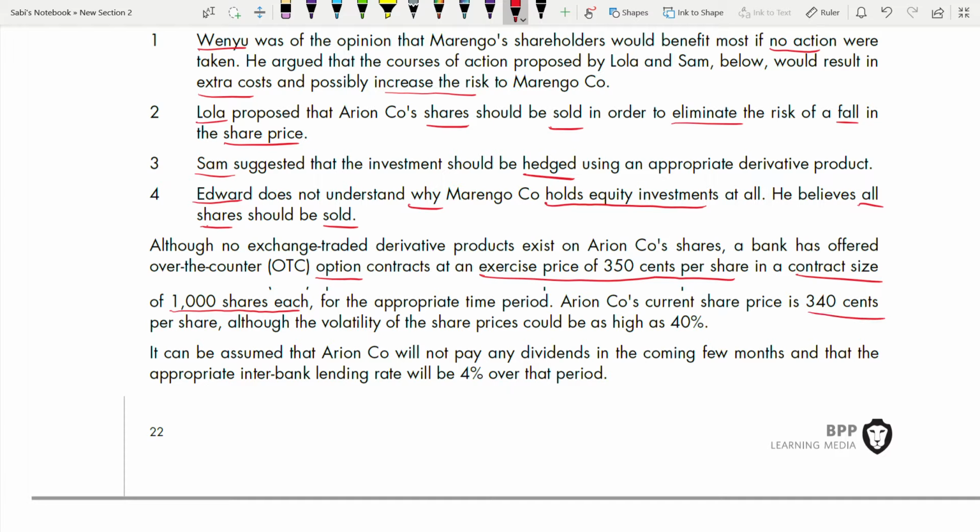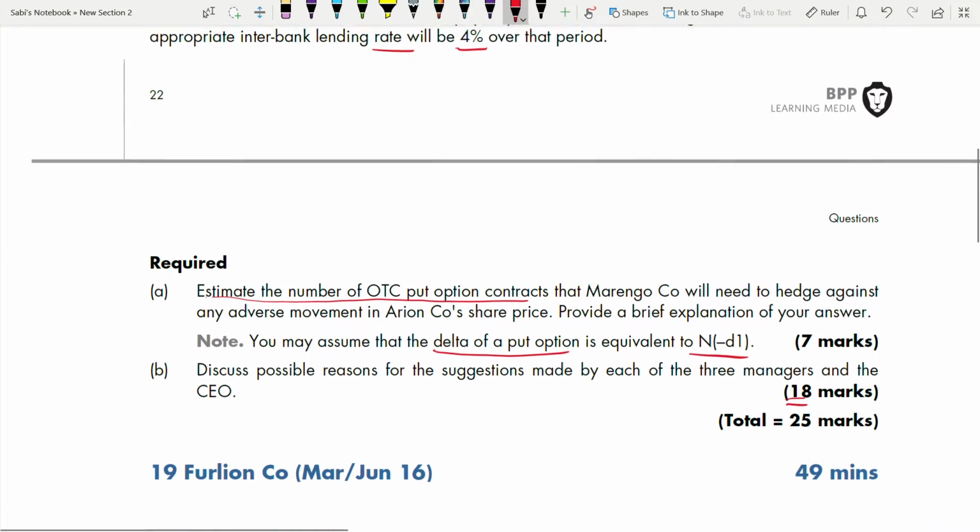So 340 cents per share is the share price. That is your PA. Although the volatility of the share price would be as high as 40%, that is your volatility. It can be assumed that the company will not pay any dividend in the coming few months and that the appropriate interbank lending rate will be 4% over that period. So this 4% is your rate.